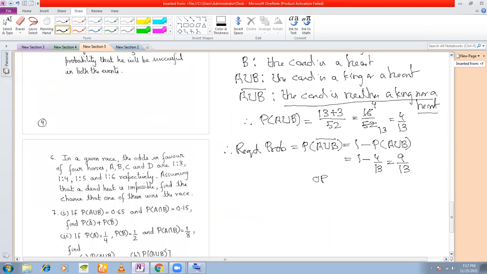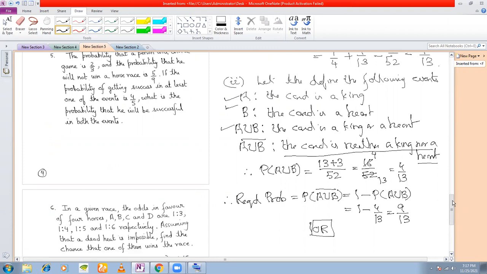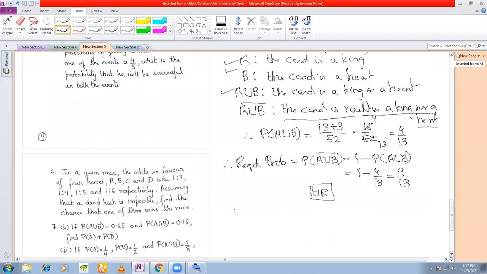Now, how do we apply the addition theorem? We have defined the events A and B. So A union B is the card is a king or a heart. Now, what is the probability P(A union B)? P(A) plus P(B) minus P(A intersection B).